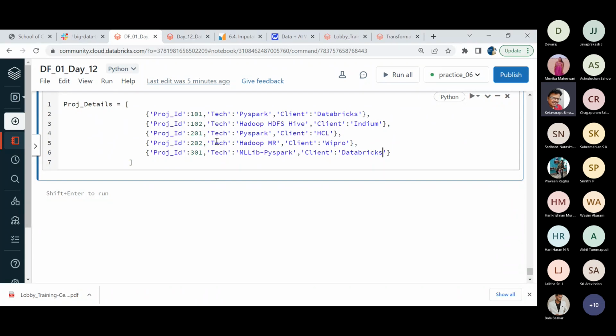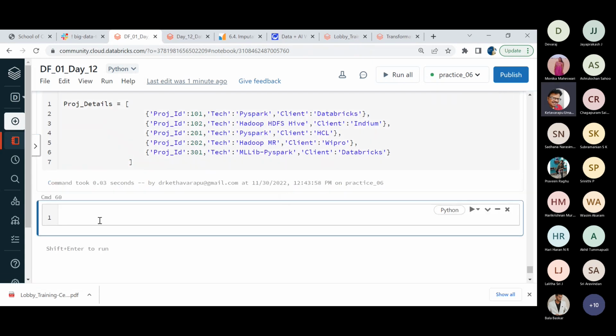Because here we are having the project ID and technology as well as the client information. Then obviously one can easily refer that, oh, we are working on this kind of data. Second important thing is the schema and the arrangement of the data is automatic with the dictionary. Automatically, the data frame is going to pick that up in a nicer way if I'm using the dictionary as a source data. So as per our convention, we have just created these details.